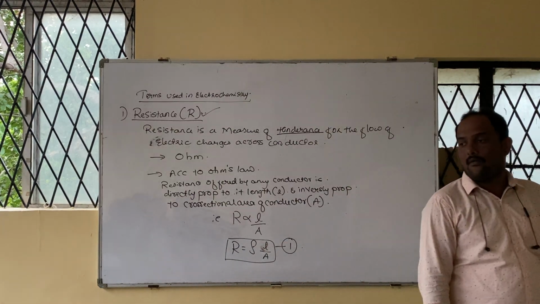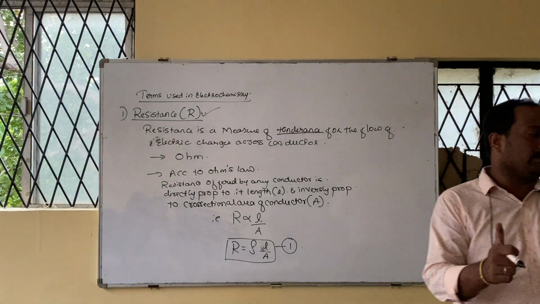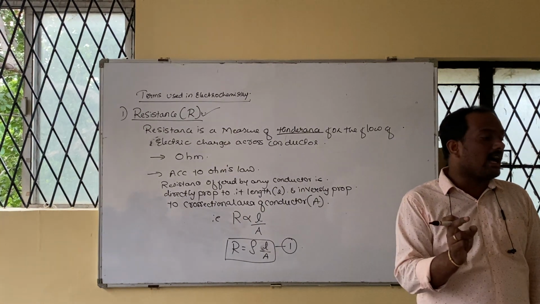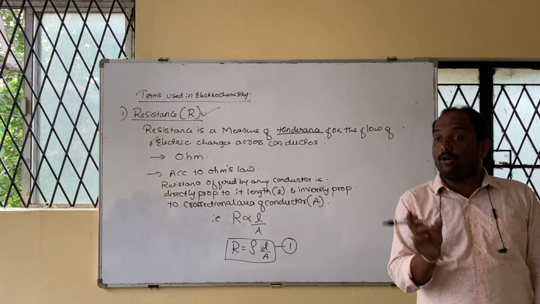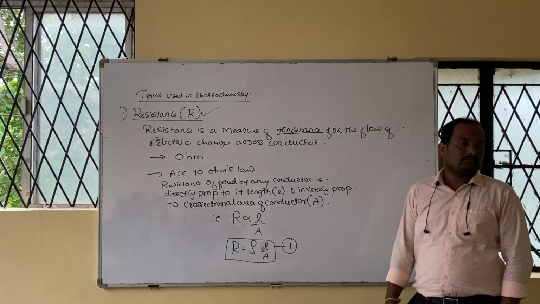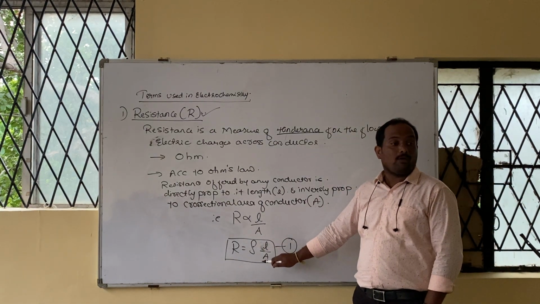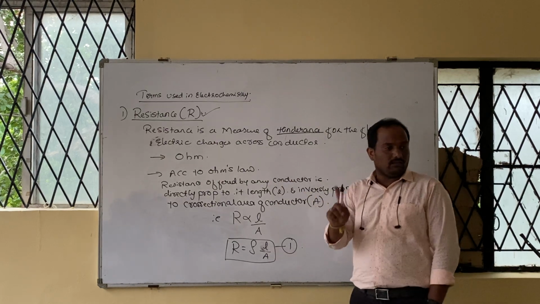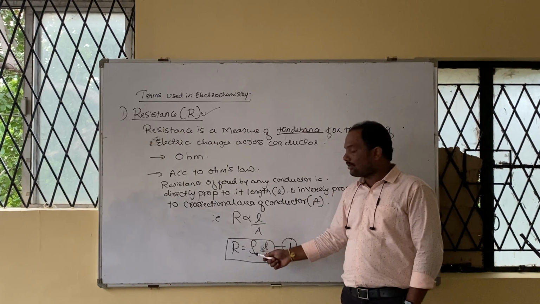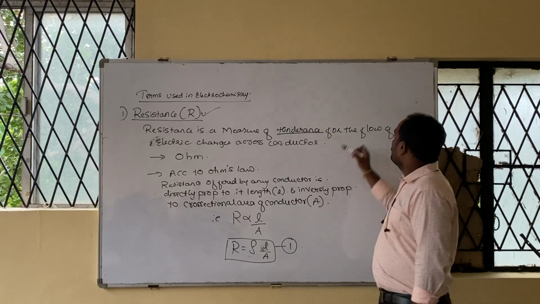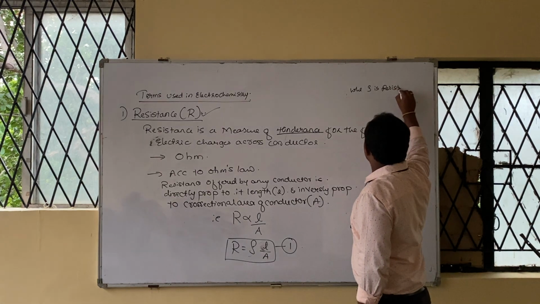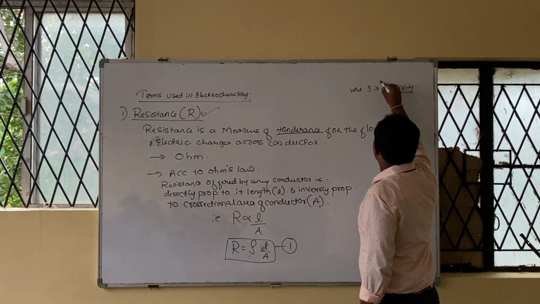Then what is rho? A constant. Which constant? Resistivity. You might have heard. What is rho? Resistivity. What is R? Resistance. When can you expect R is equal to rho? When you take length 1 meter and area 1 meter square, then 1 upon 1 is 1. Then rho is equal to R. So can I call rho a constant called resistivity? Below, write: where rho is resistivity. Underline.